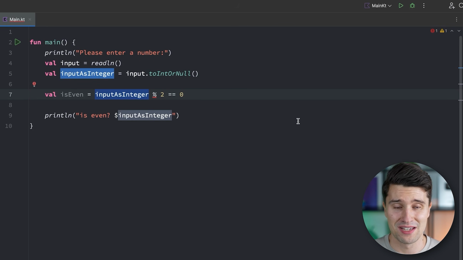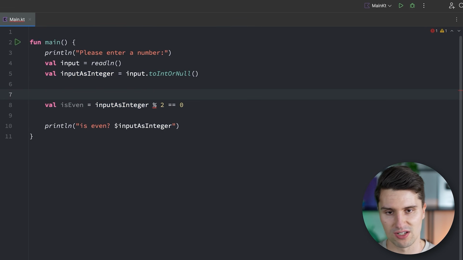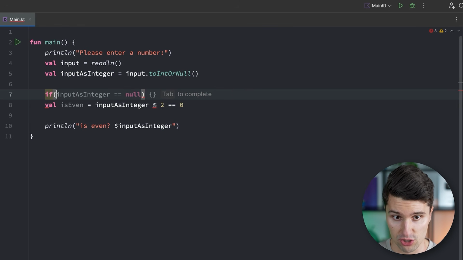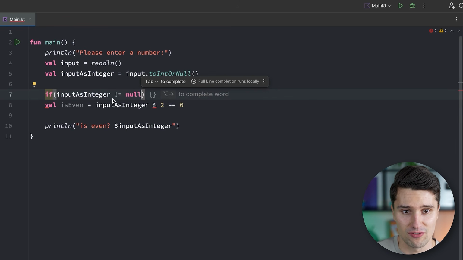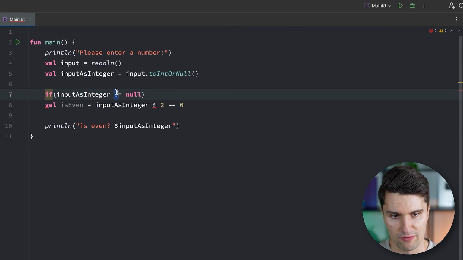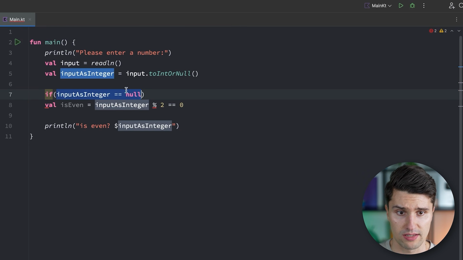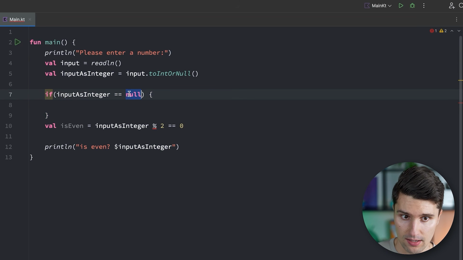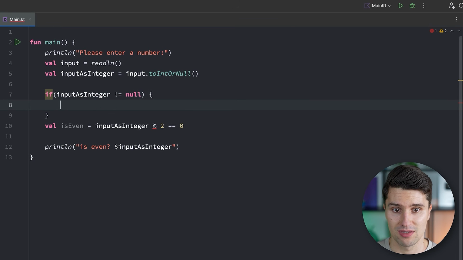Of course, there must be a way for us to only execute certain code if a specific Boolean condition is true. So what we can do is we can say if, and then in parentheses, we actually put the condition, so the actual Boolean value. And if that Boolean value is true, so if input as integer is not equal to null, that's actually a comparison operator that I forgot to cover. This exclamation mark equals operator pretty much just means not equal to. So if we have equals, that would mean, okay, input as integer is null, and then the code here in the curly braces would be executed if it's null. But we want to check if it's not null, because then we have a valid value.